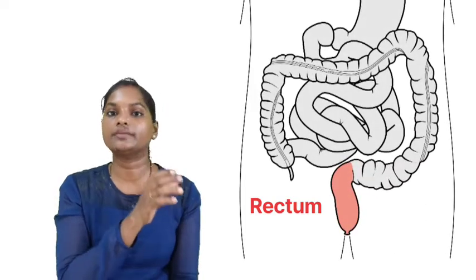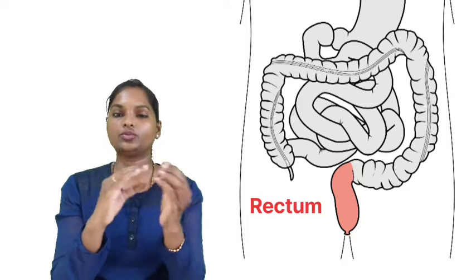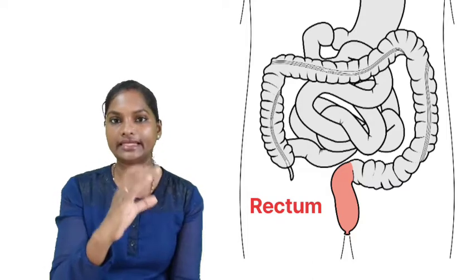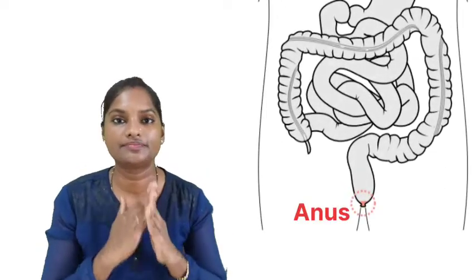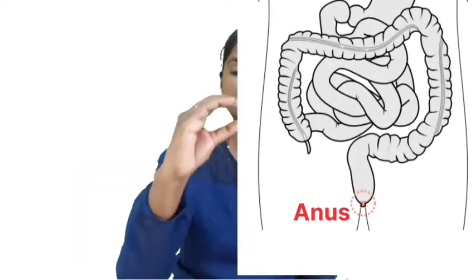Before it reaches the anus, the undigested food is stored in the rectum, which is a muscular organ almost 15 centimeters in length, and later on it is passed on to the anus, which is the last part of your alimentary canal. The anus has muscular layers which help the undigested food to be expelled out of the body with the help of anal sphincter muscles.